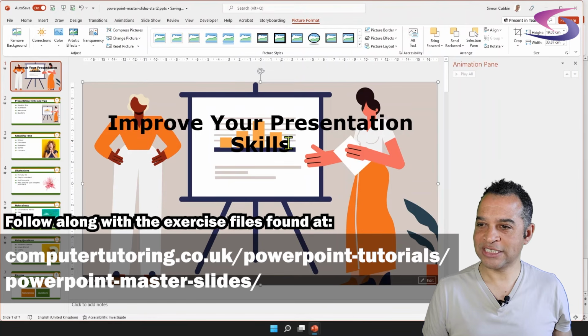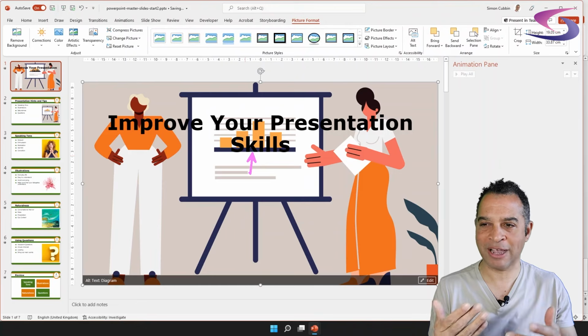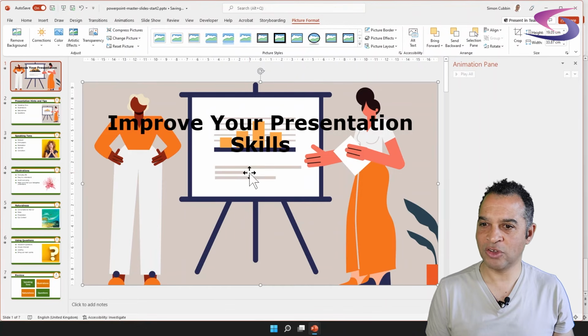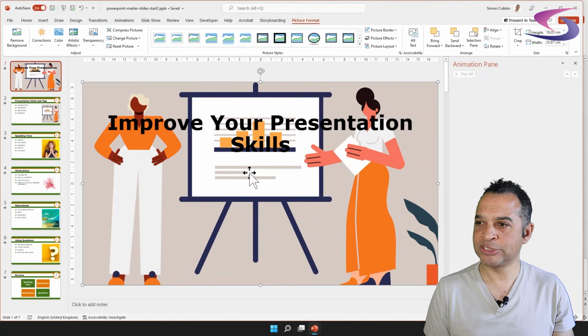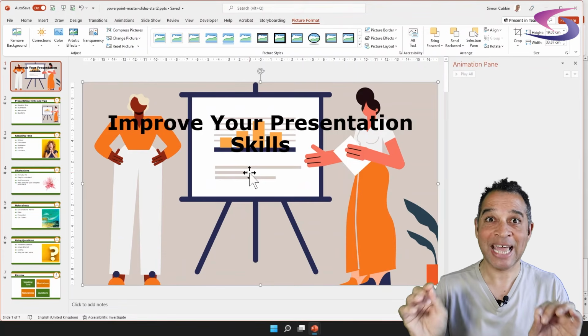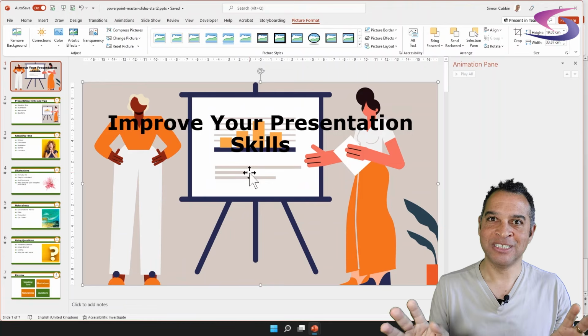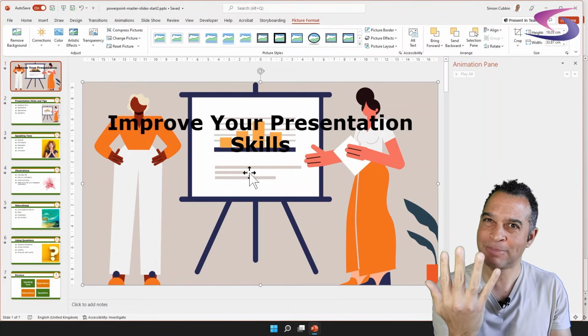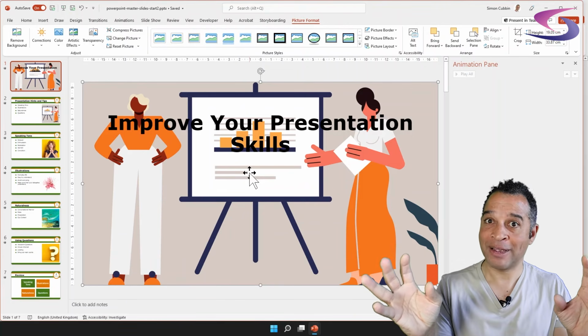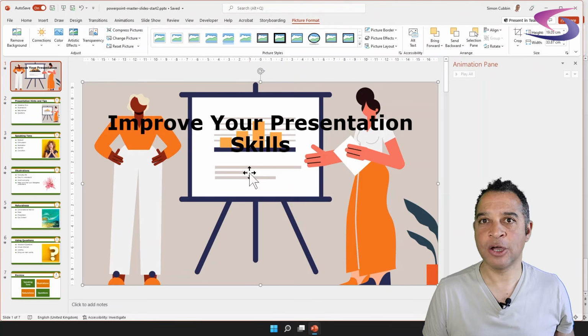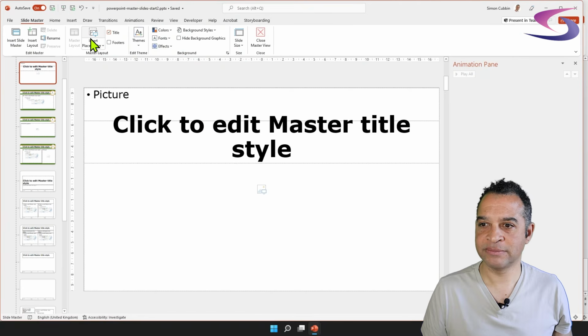But as you can see, sometimes the text is difficult to read. Over here, the skills, it's on this dark background, and it's not looking fantastic. I might need to make the text a little bit smaller as well. And so what I want to ensure is that this text is going to look good on any background, if somebody puts in any picture. So I'm going to add in a semi-transparent background. So I'll show you what I mean by that. Let's go back to our master slides. Of course, we do everything on our masters. So let's go to View and Slide Master.